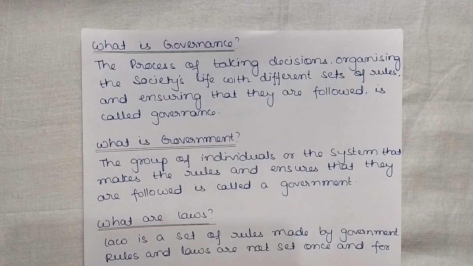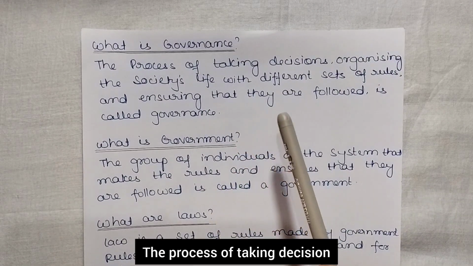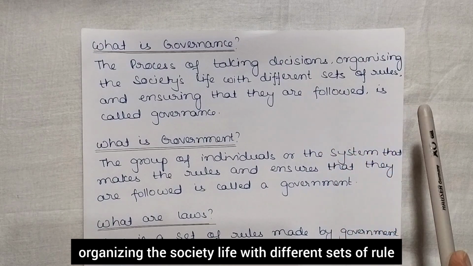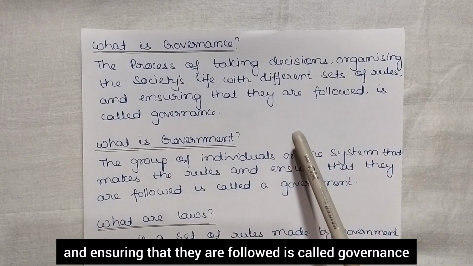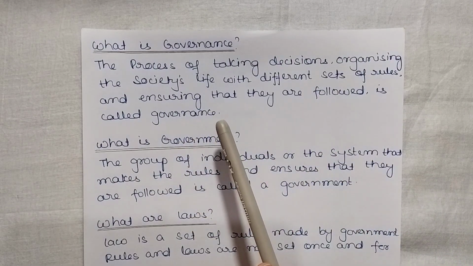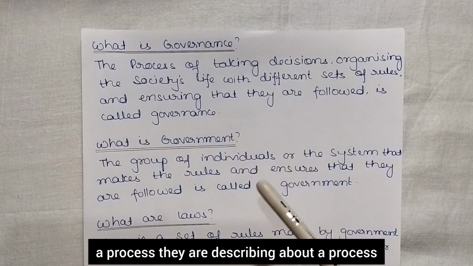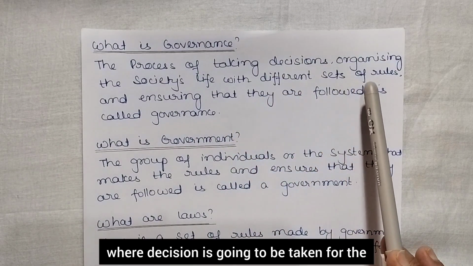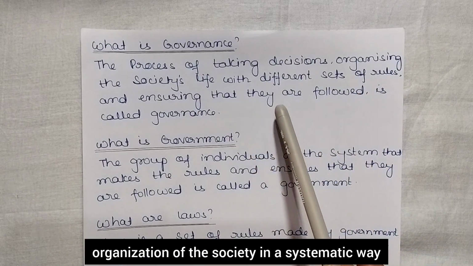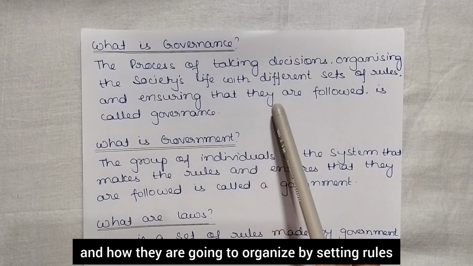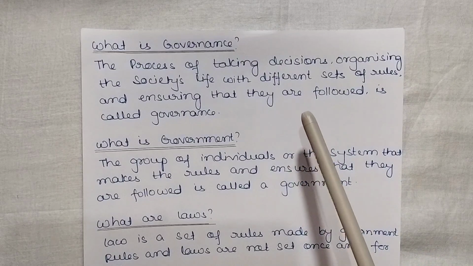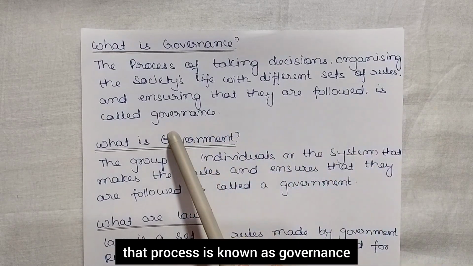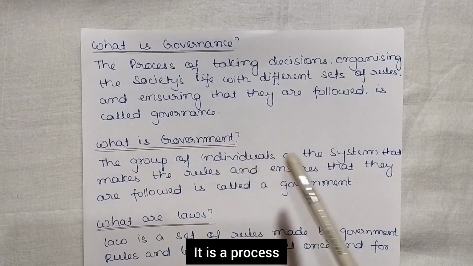First of all, we will see what is governance. The process of taking decisions, organizing the society's life with different sets of rules and ensuring that they are followed is called governance. So here they are describing a process where decisions are taken for the organization of society in a systematic way. And how are they going to organize? By setting rules. Not only setting the rules but also ensuring that they are followed, then that process is known as governance. Okay, it is a process.